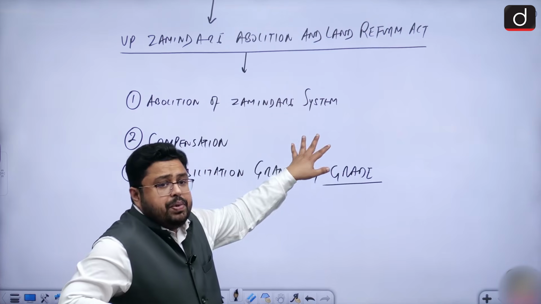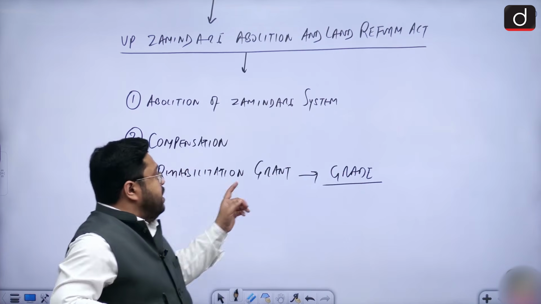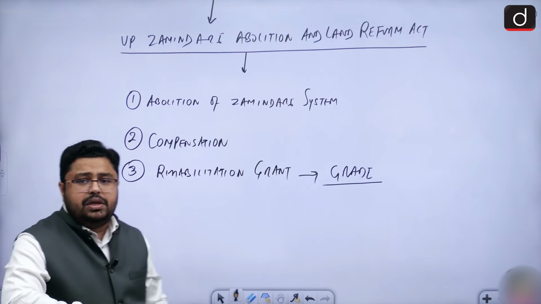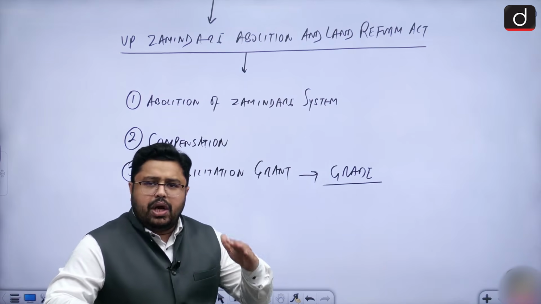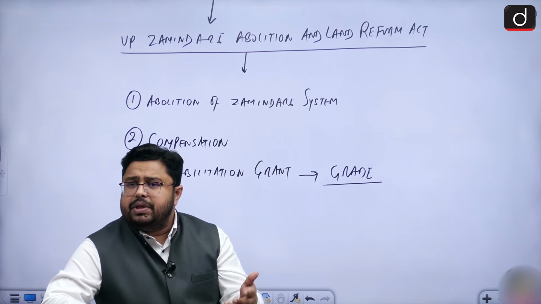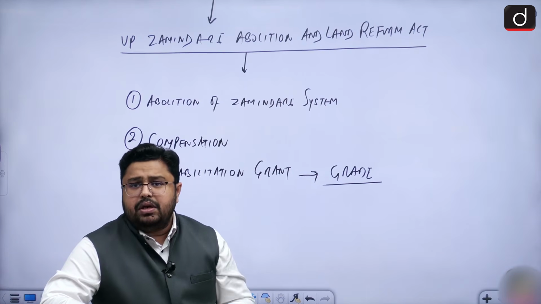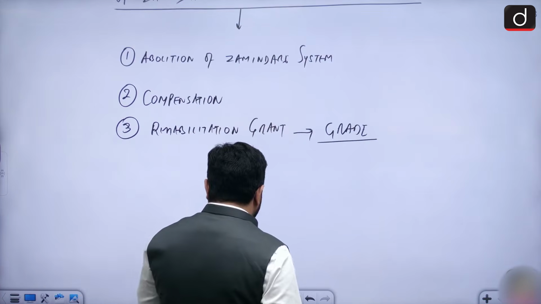When it comes to the compensation, there was no division made between the zamindars. But when it comes to the rehabilitation grant, the division was made. They were graded in the range of 1 to 20, and accordingly zamindars could get the rehabilitation grant.